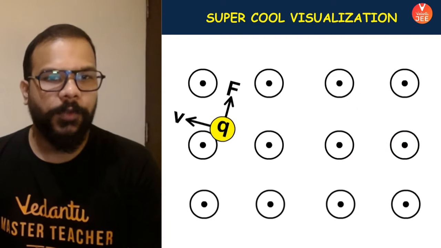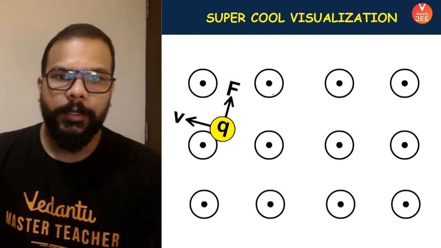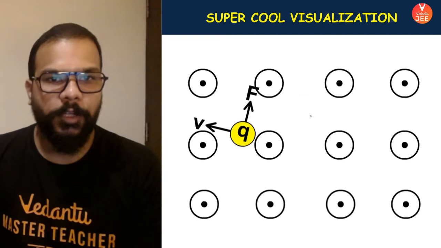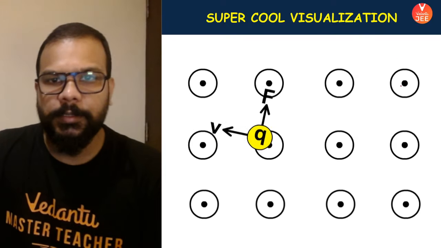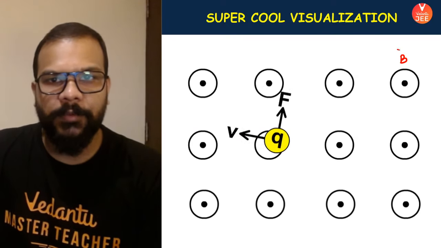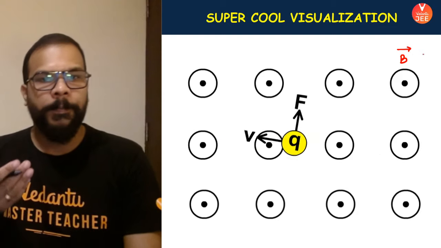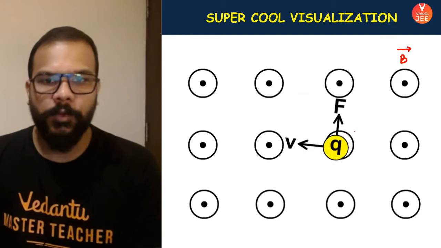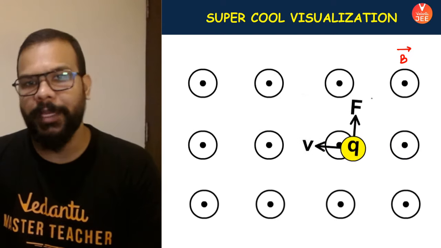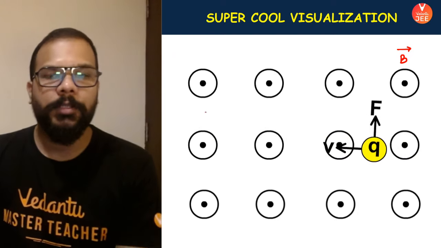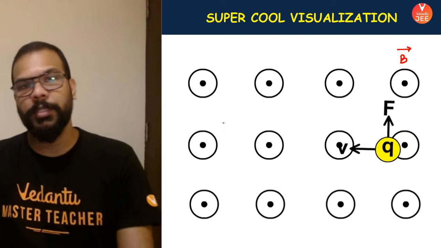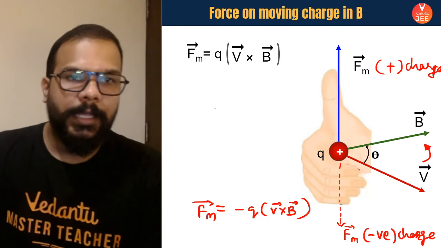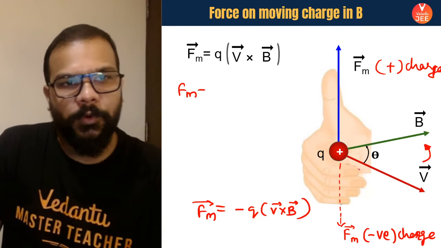A visualization for all of you to see the way a charged particle is going to move in a magnetic field. This dot is telling you that the magnetic field vector is coming towards you and velocity is perpendicular to it. When that happens, the force is perpendicular to both velocity and magnetic field, and that's how the charged particle experiences a force.